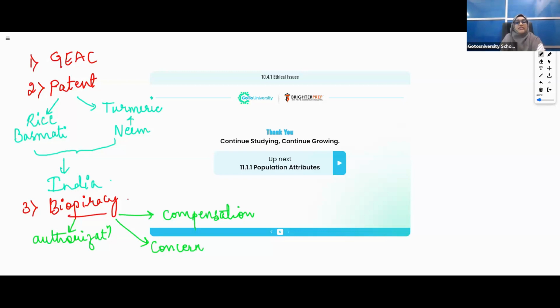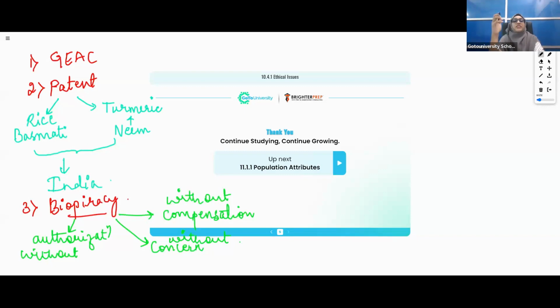So with these three, without authorization, without consent, without compensation, everything should be without. Is it clear? So without these three things, if we are using some resource, this comes under biopiracy. In this biopiracy, you have studied this much only based on your NCERT textbook.